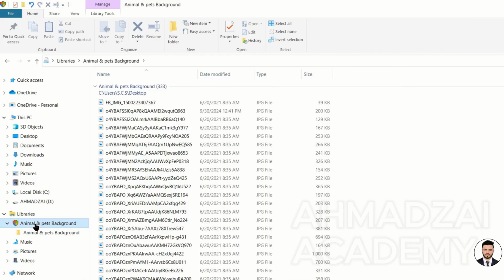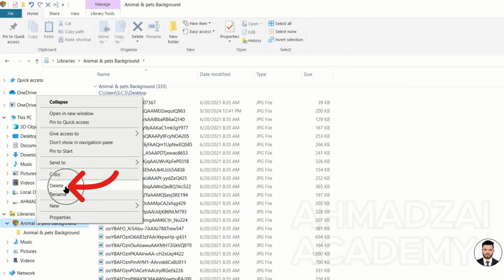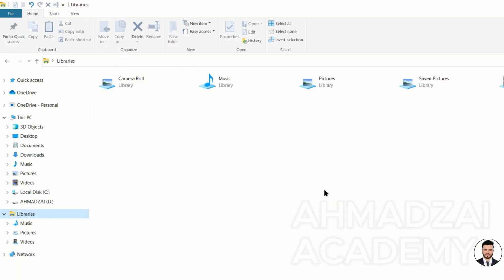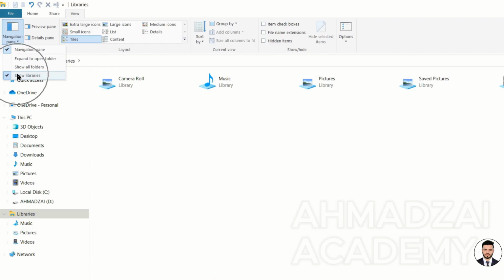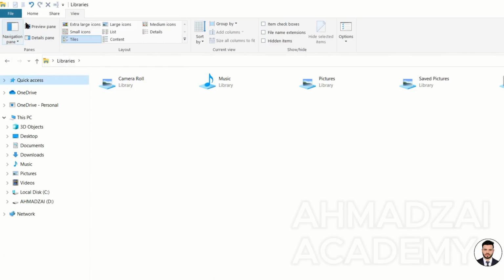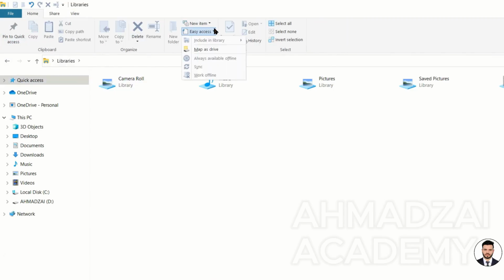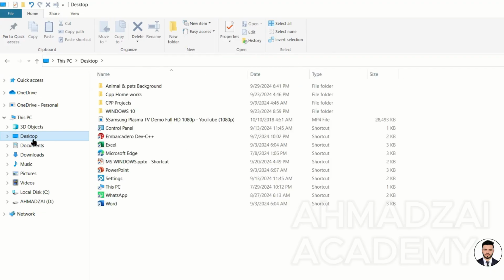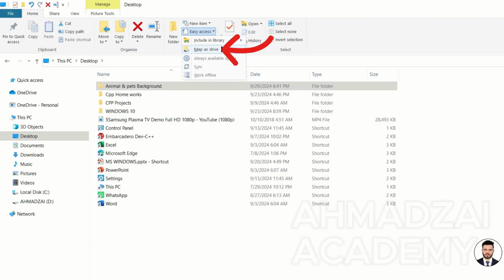If we want to delete this, we right-click, then select Delete and Yes. Now again, go to the library and don't show the library itself. We turn it off. So we can add a folder to the library through the interface. For example, we can mark a folder from a drive as a drive, meaning the computer will recognize it as a drive. Again, we click OK.